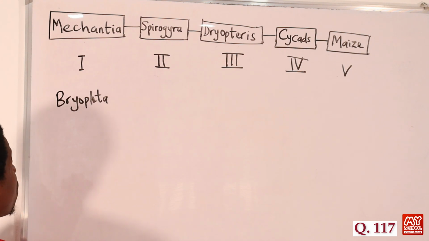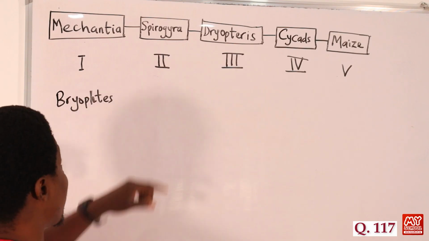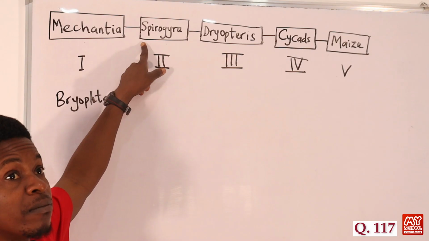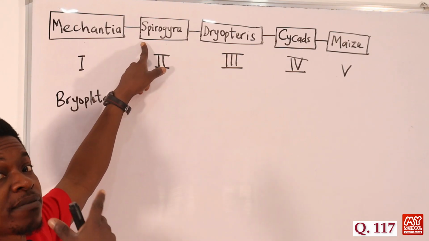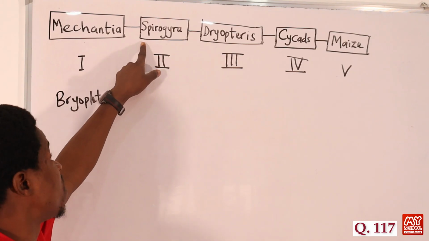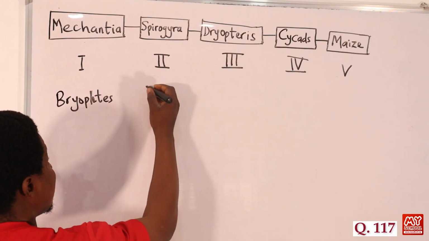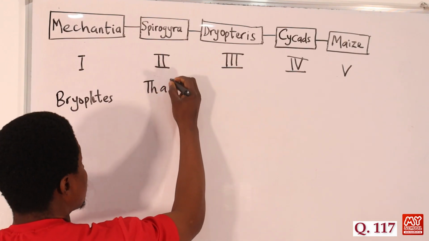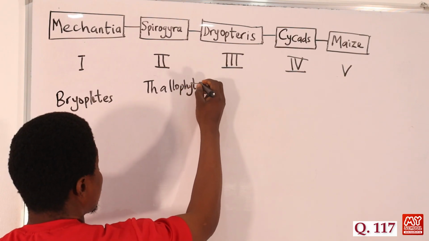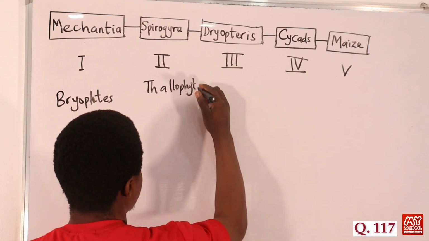Bryophyta, or bryophytes. Then we have the Spirogyra. Spirogyra are non-vascular, simple algae, which we can say are types of thallophytes. The Spirogyra are thallophytes in the phylum Thallophyta.